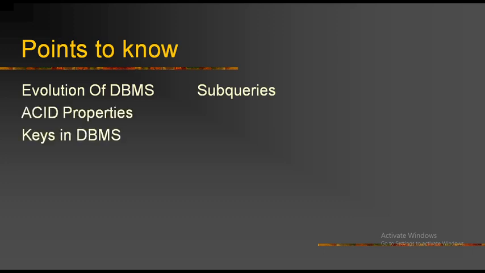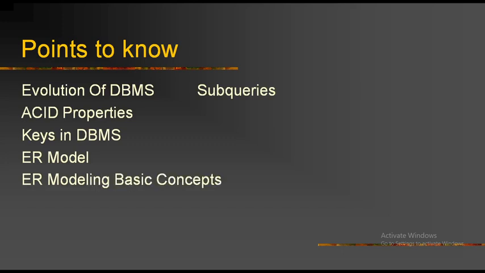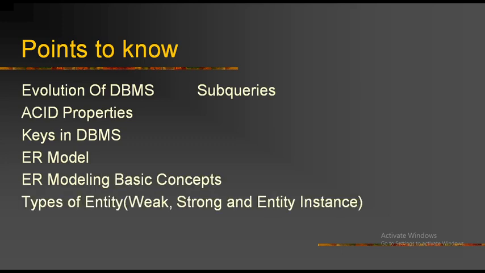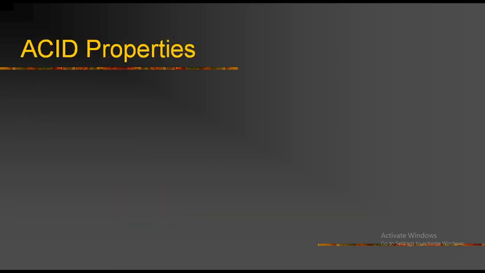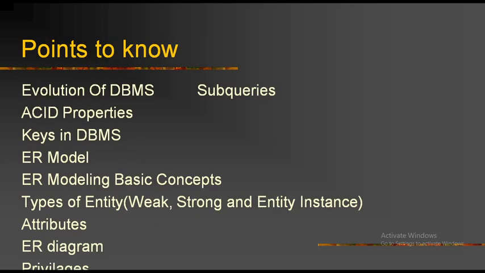Today the points to know are: evolution of DBMS, ACID properties, keys in DBMS, ER model, ER modeling basic concepts, types of entity. In these types of entity, three types are there: weak entity, strong entity, and entity instance, attributes, ER diagram, and privileges. These are all the points we are going to discuss today. And first, I would like to give a small introduction about evolution of DBMS.